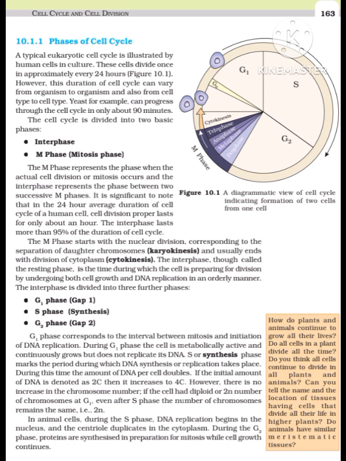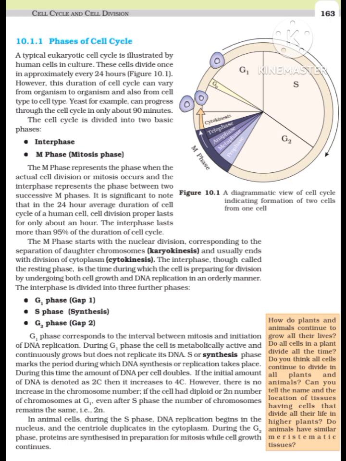The cell cycle is divided into two basic phases: interphase and M phase, the mitosis phase. 10.1.1 Phases of cell cycle. The M phase represents the phase when the actual cell division or mitosis occurs and the interphase represents the phase between two successive M phases. It is significant to note, Figure 10.1, a diagrammatic view of cell cycle indicating formation of two cells, that in the 24-hour average duration of one cell cycle of a human cell, cell division proper lasts for only about an hour. The interphase lasts more than 95% of the duration of cell cycle.